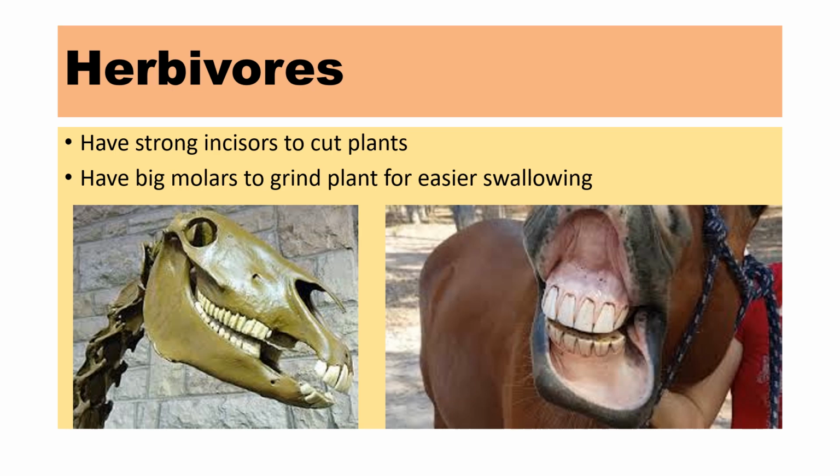Herbivores are animals that eat plants only. So these types of animals will have strong incisors to cut plants, and they also will have big molars to grind plants for easier swallowing. Therefore, these types of animals which come from herbivores don't have canine teeth.